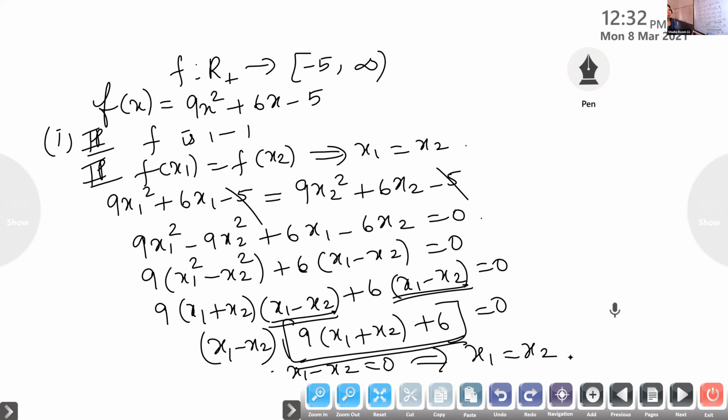What about the domain? Look at the domain given there. What is the domain given there? R plus. So when it is R plus, it means positive numbers. When you add it, will it become 0? No. So the only possibility is x1 minus x2 is 0. So x1 will be equal to x2. Therefore f is 1-1. Srihari, is it clear? Yes, ma'am.